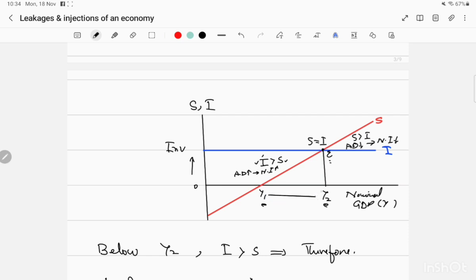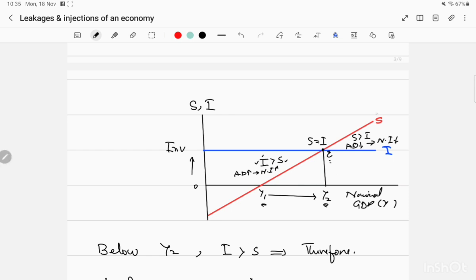Okay, so due to injections, the economy has moved to a new equilibrium. In the case of the multiplier, we will be studying how much of the investment will be multiplied to increase the national income. That will be our multiplier model for A2. By tomorrow, we will be starting the multiplier model.